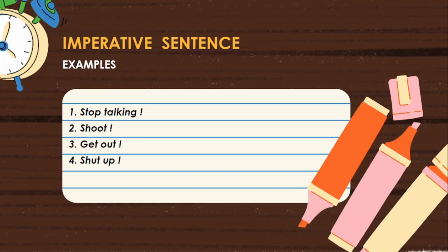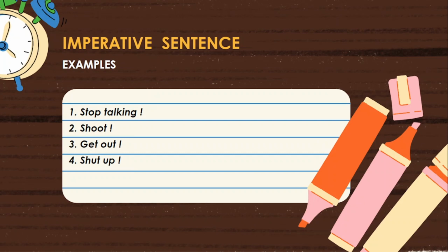Next, third one, get out. The sentence starts with the verb get. So it is an order. Then what kind of order is it? This order contains only two words. One, get, two, out. And it ends with an exclamation mark. Based on these features, it is a short order.